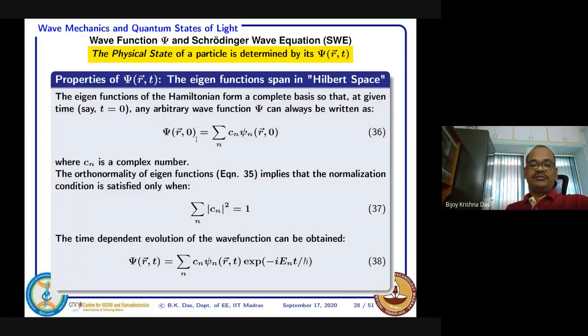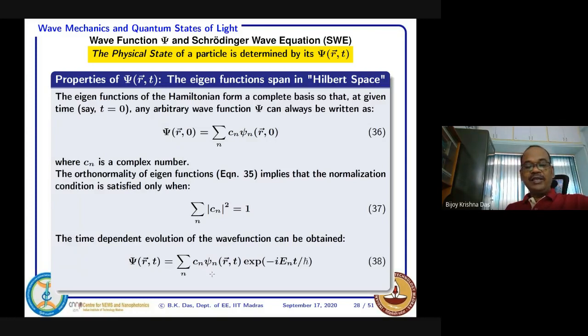Time evolution, the time dependent evolution of this wave function. This is at t equal to 0, okay, absolutely fine. Now, if I write down psi(r, t) as a function of t, then what do we write here? This psi n, the individual wave functions, the eigenfunctions, will actually have a time dependent variation.